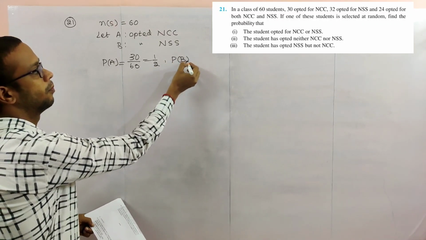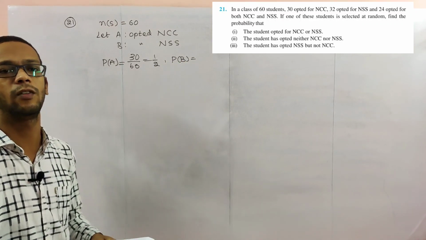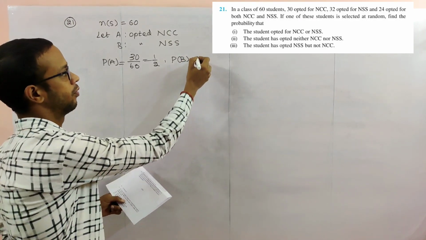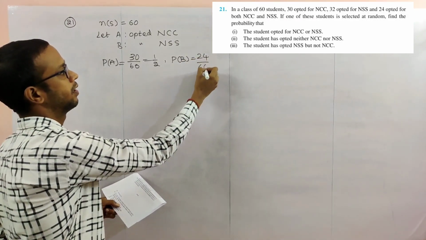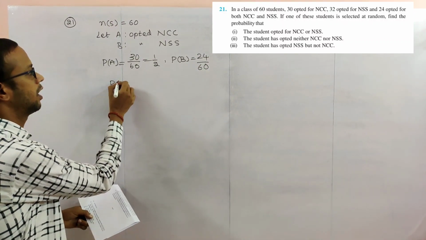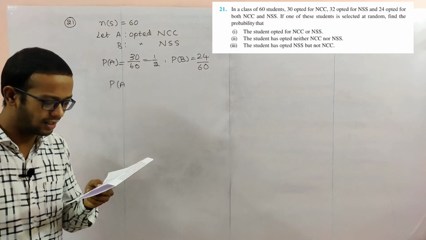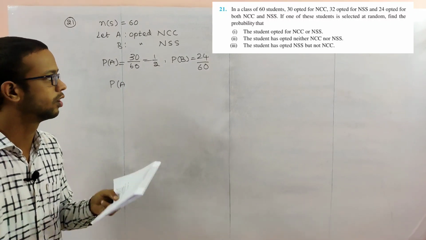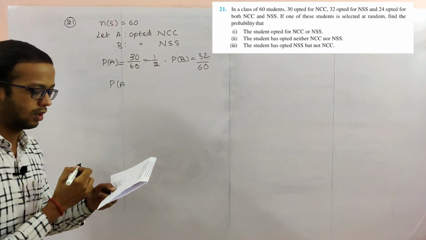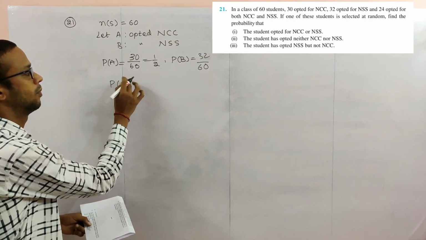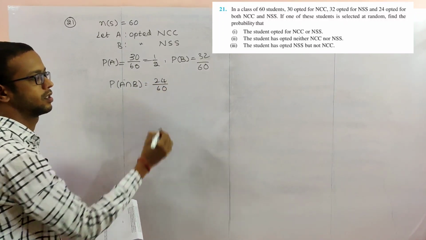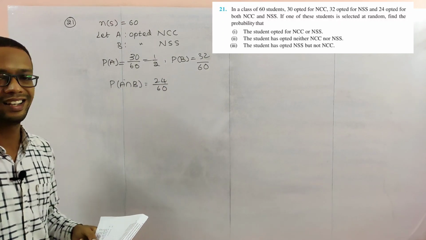Next, probability of B, that is probability of NSS. Total favorable is 32, 32 divided by 60. Next, probability of NCC and NSS both, intersection, is 24 by 60.